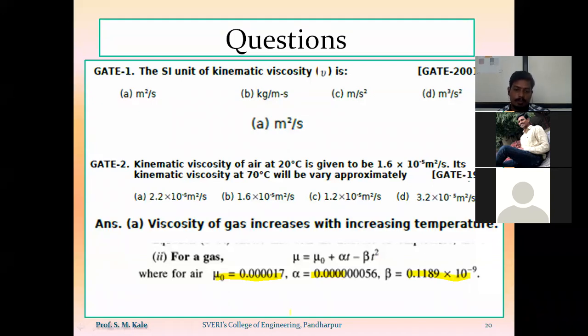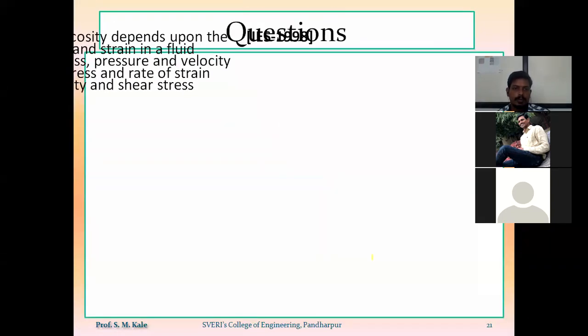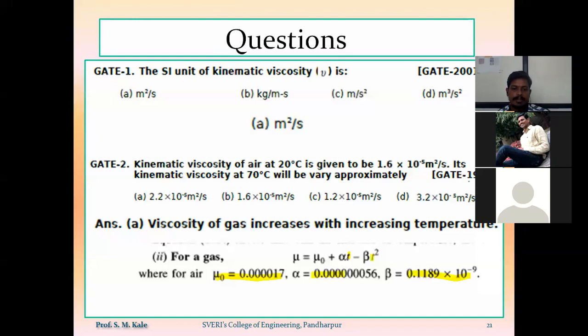So put the value of mu 0 as 0.4 times 0.17, alpha as 0.7 times 0.56, and beta as 0.1189 into 10 raised to minus 9. And for temperature, you have to put 70 degrees centigrade. By putting those values, you will get the answer A as the correct option.